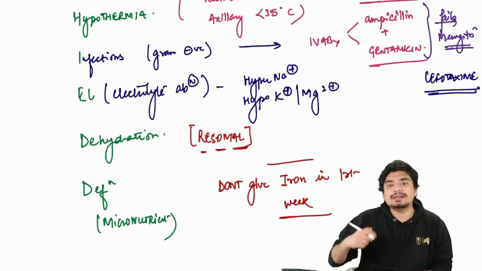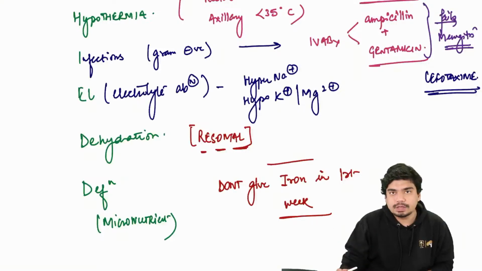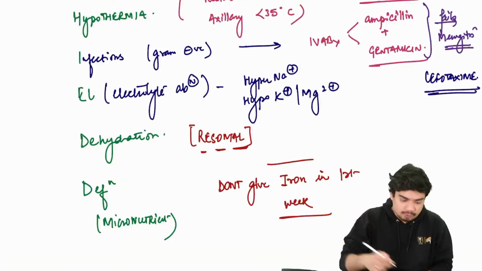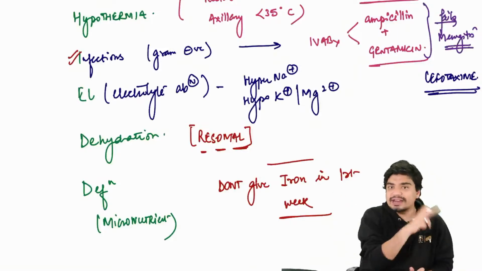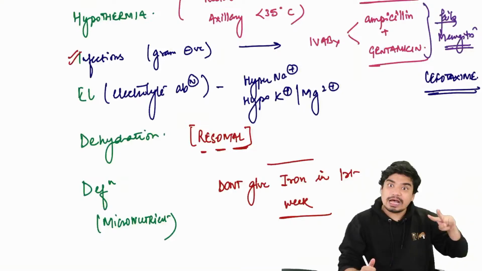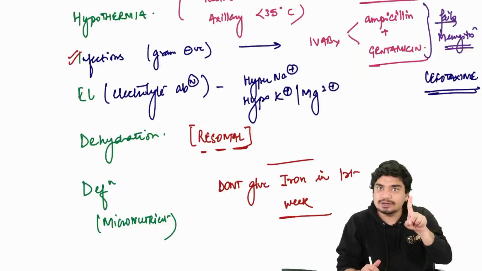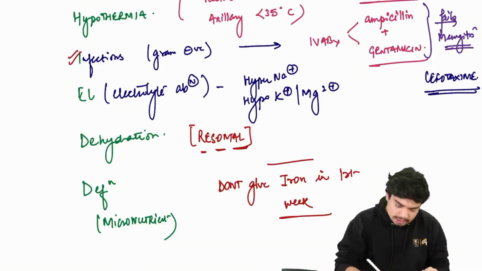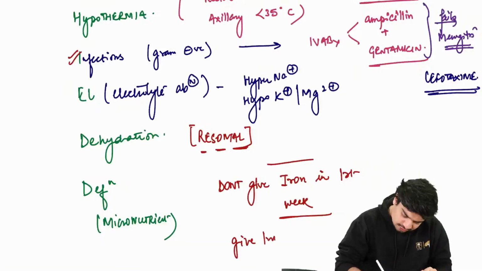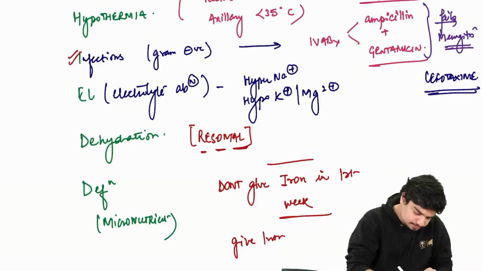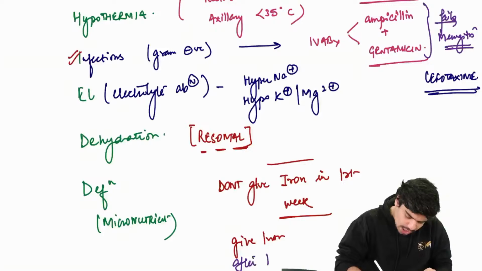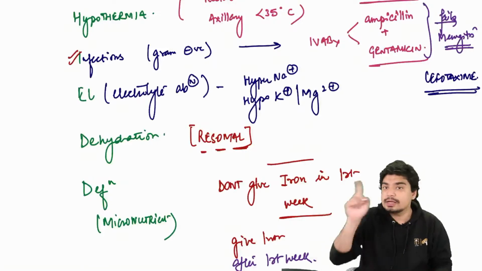Because if you give iron in the first week, what will happen? The iron can generate a lot of free radicals. And in the first week, initially, the child will also have infection. Infection will generate a lot of free radicals, iron can also generate free radicals, and these free radicals can kill the child. That's why in the first week we never give iron. Yes, you have to give iron, but give it after the first week.